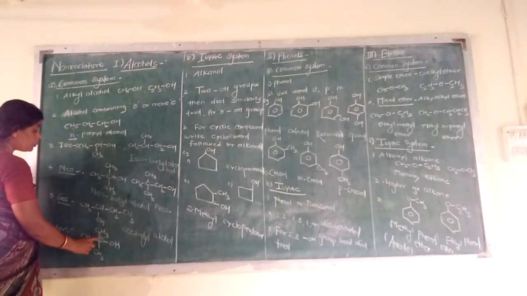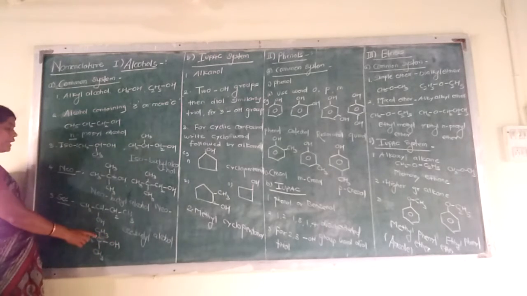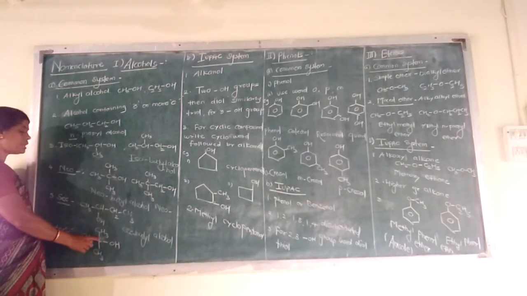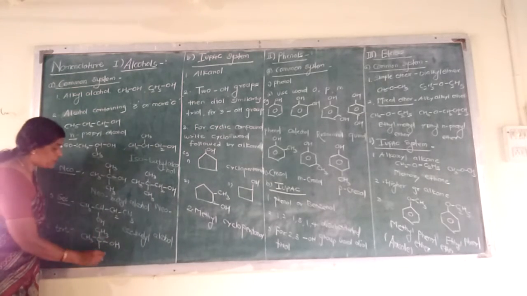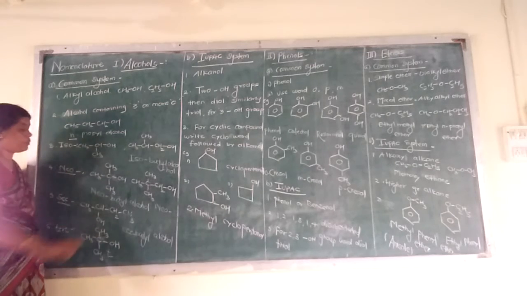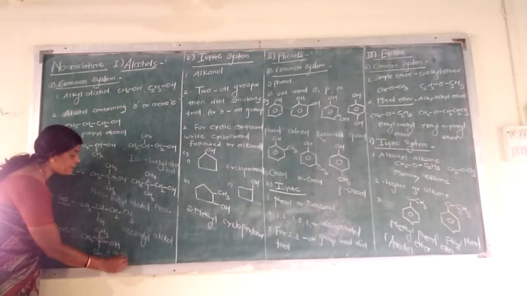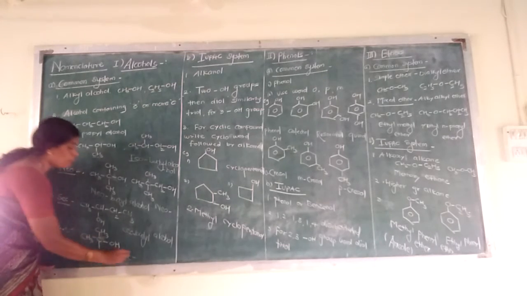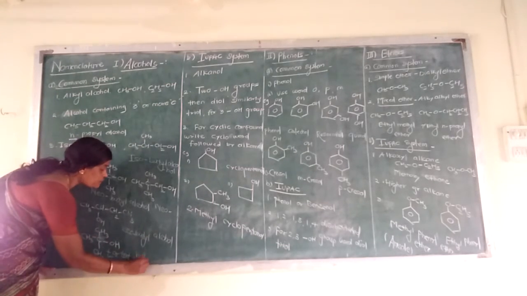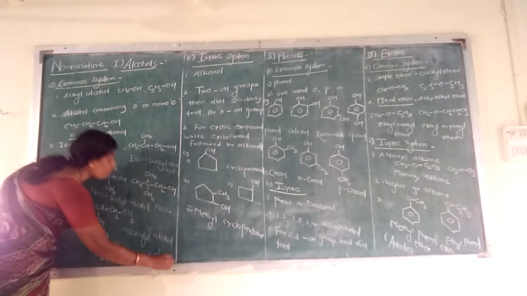Next rule, when the OH group is attached to a tertiary carbon. A tertiary carbon is a carbon attached to 3 other carbon atoms. So the name of this structure is tertiary. For tertiary we write T or T-E-R-T. Tert means tertiary. Total carbon atoms there are 4. So we write tertiary butyl alcohol.